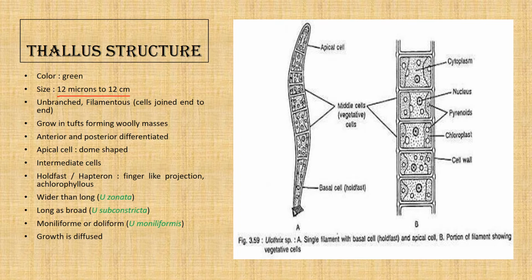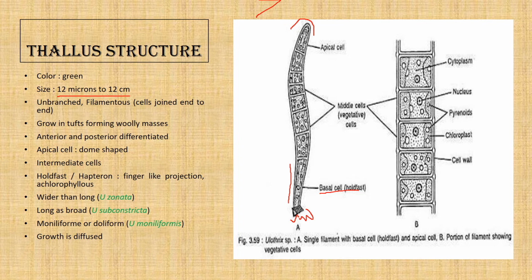And there is an anterior posterior differentiation. Here we see the apical cell, which is dome shaped, and all other cells have a cylindrical shape. And the lowermost cell, the basal cell, is also called the hapteron or holdfast because of the finger-like projection that helps the entire thallus to be attached to the substratum.